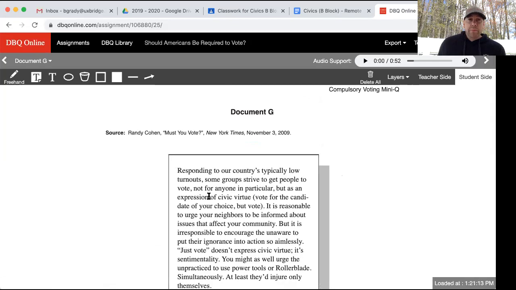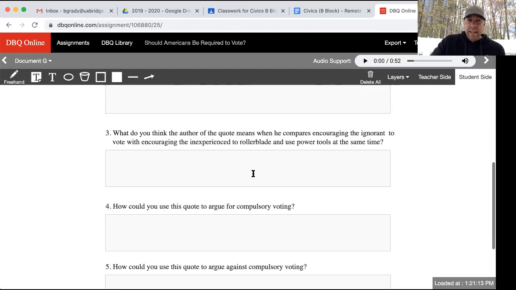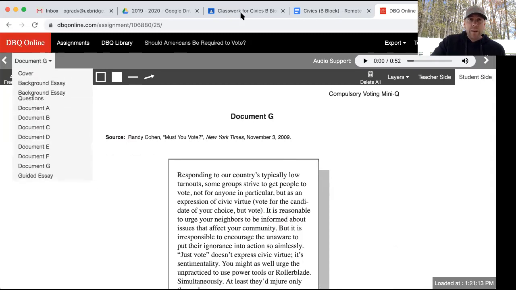Our final document is from Randy Cohen, and it's called Must You Vote? An article from the New York Times from November 2009, so about 11 years ago, okay? Read through this and answer the 5 questions that go along with it, okay?